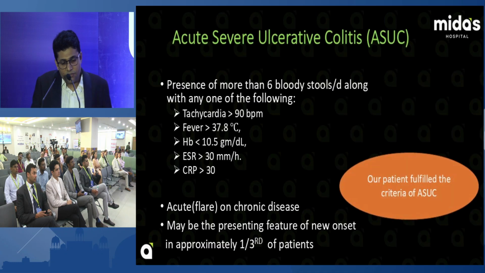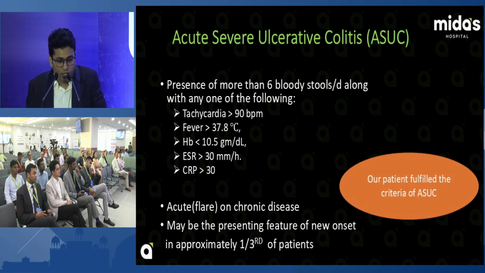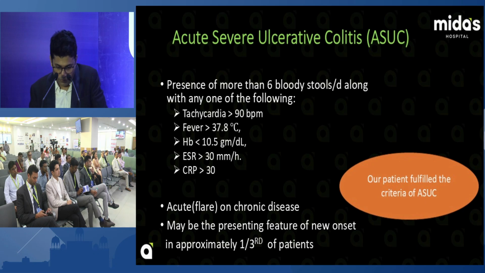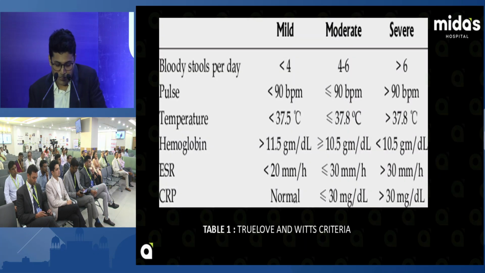So what is the severity? How to diagnose whether it is severe or not? It depends on the Truelove and Witts criteria. The presence of more than 6 bloody stools per day along with any of the following: tachycardia, fever, HB less than 10.5, ESR more than 30, and CRP more than 30. That is an acute flare on a chronic disease. Many may present for the first time, that is 1/3 of patients, and 20% of patients can present with acute severe ulcerative colitis. So our patient fulfills the criteria for acute severe ulcerative colitis.